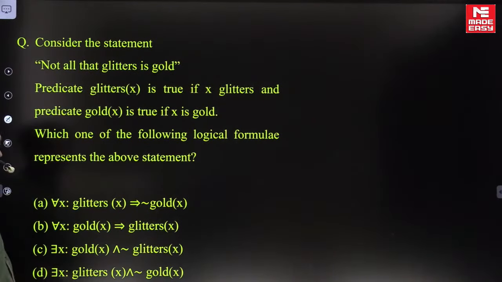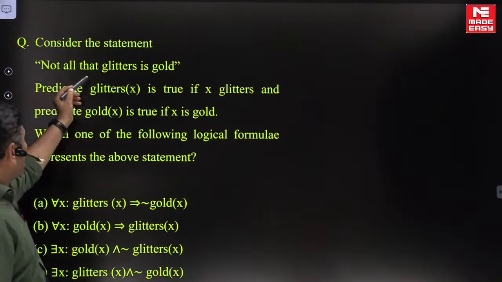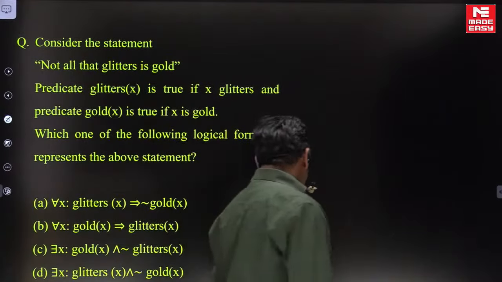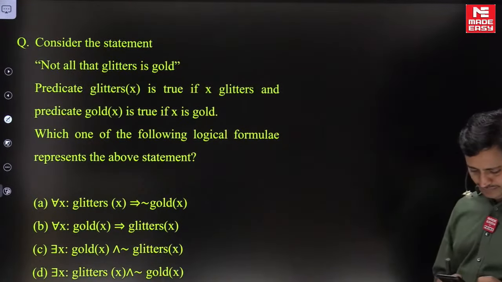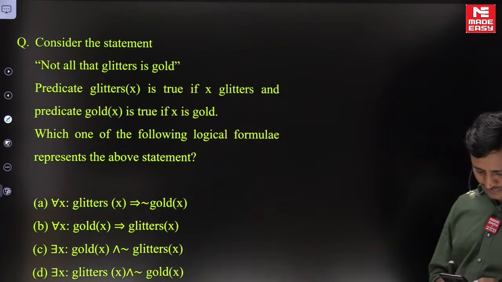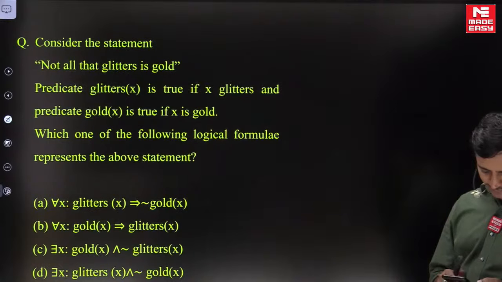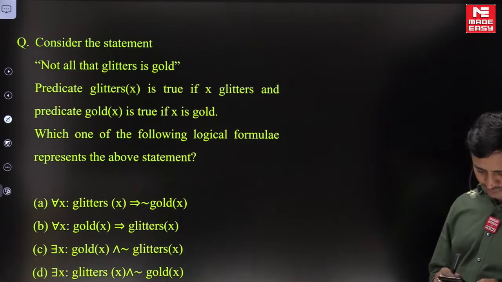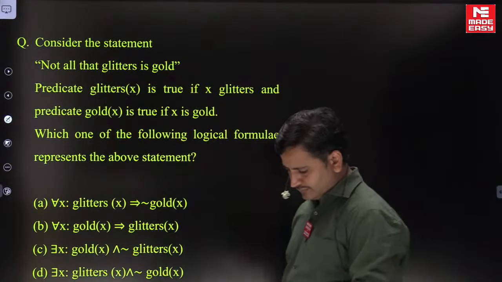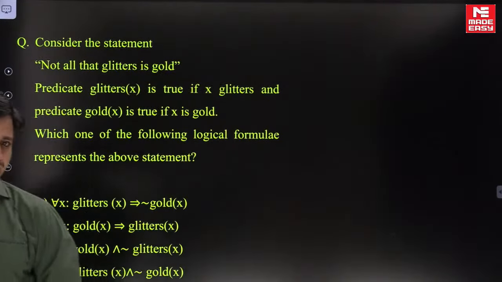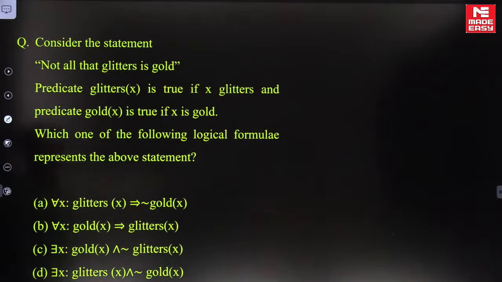Alright, it is also one of the GATE questions, friends. Not all that glitters is gold. Please post your answer in the chat box. Not all that glitters is gold.